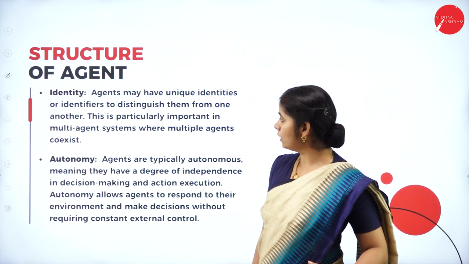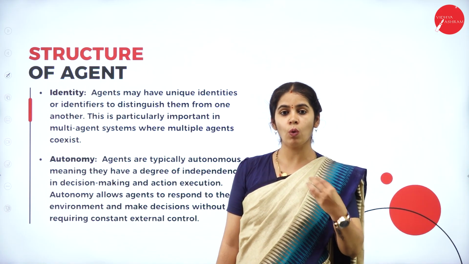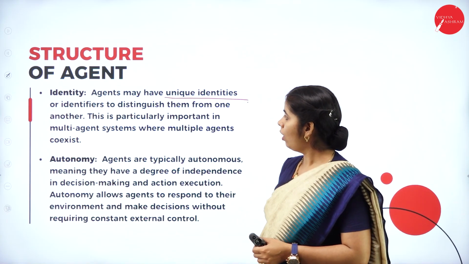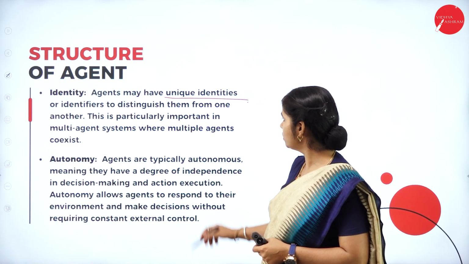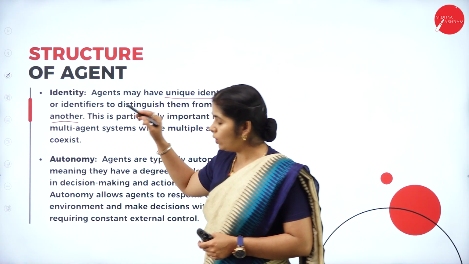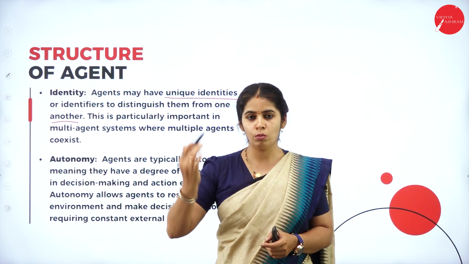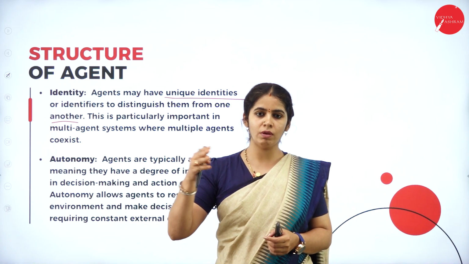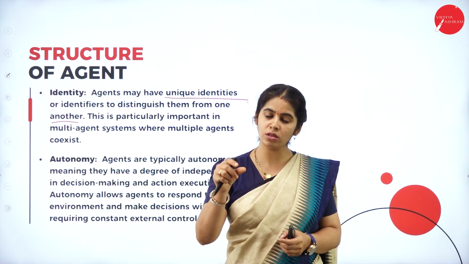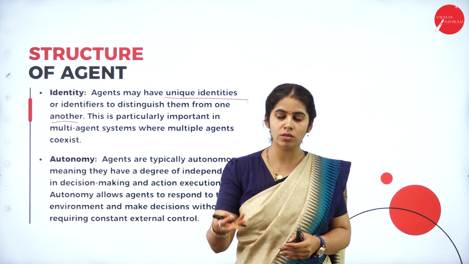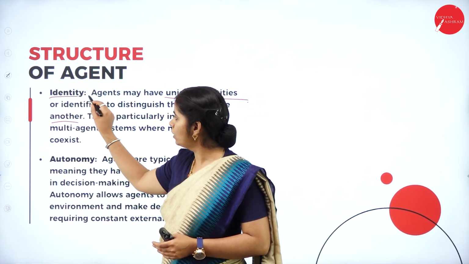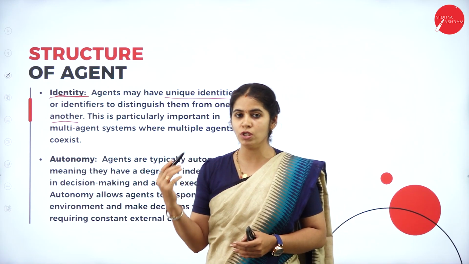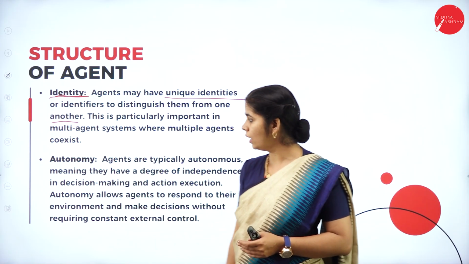Then identity. An agent should have its own identity. An agent can have a unique identity or identifier to distinguish it from the other agents. We cannot just say Suma. How many Sumas are there? So to distinguish one Suma from another Suma, we will have initials or roll numbers. Similarly, each agent should have its own identity to distinguish it from the other agents.